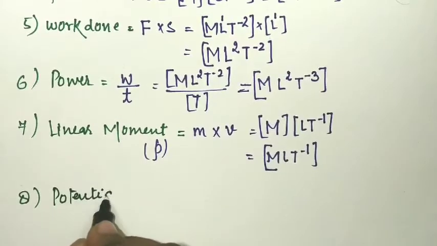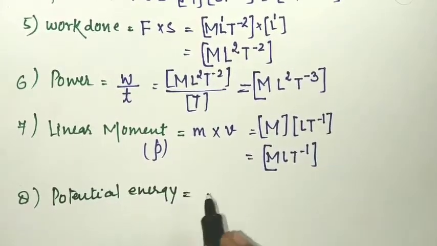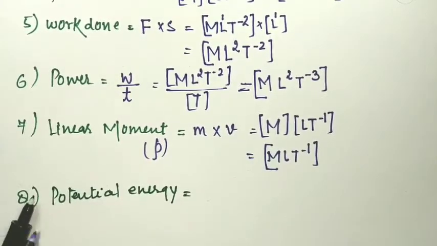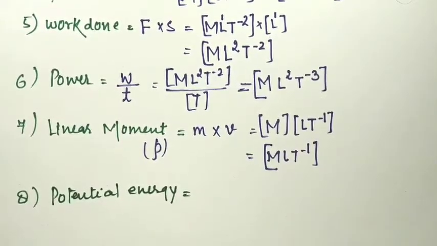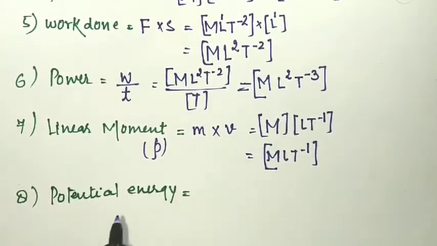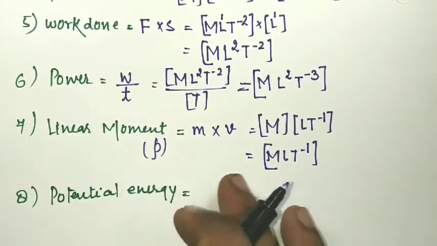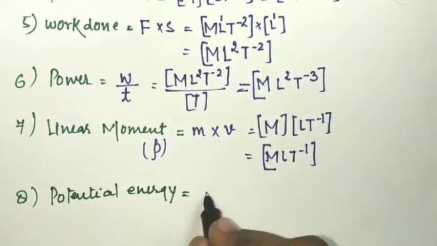Potential energy. Whatever be the kind of energy, all kinds of energy will have the same dimensional formula. Similarly, right now we have calculated work done. Work done is equal to force into displacement. Work done is also a kind of energy. So mL^2t^-2 will be the dimensional formula of each and every one. So again we will verify here.